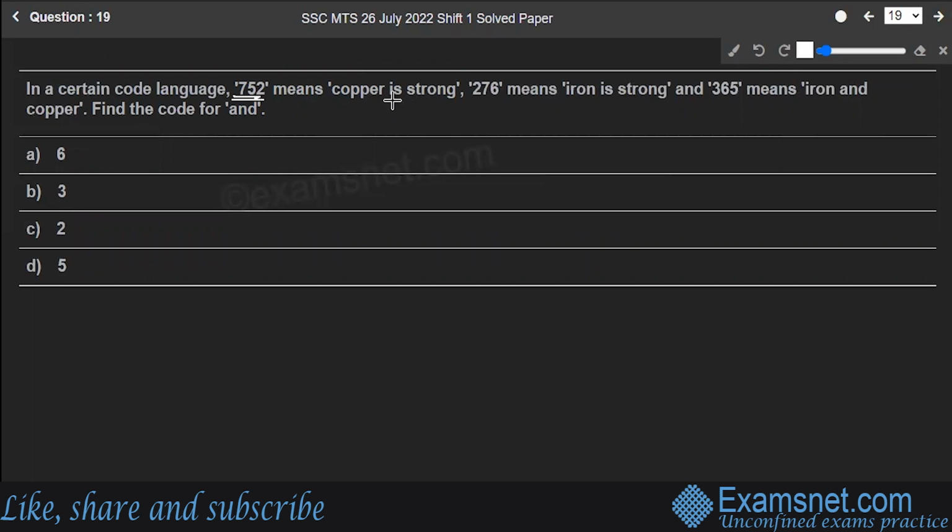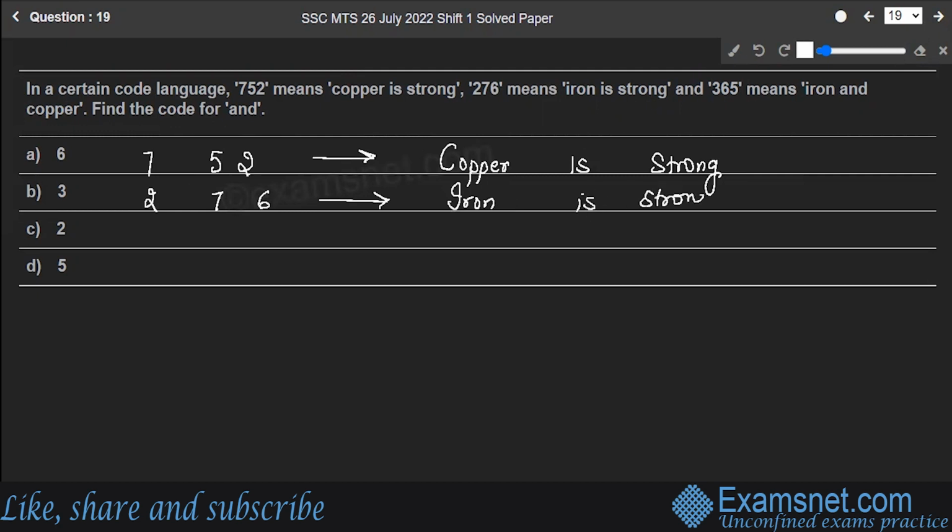In a certain code language, 752 is written as this, 276 is this, 365 is this. And you have to find out the code for AND over here. Let's go. So first is 752. The code for this is copper is strong. The second one, 276. It says iron is strong. Next is 365. It means iron and copper. So using the same thing, you have to find out what is the code for AND.